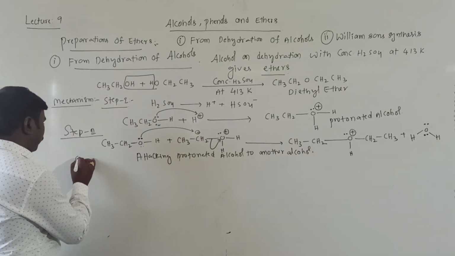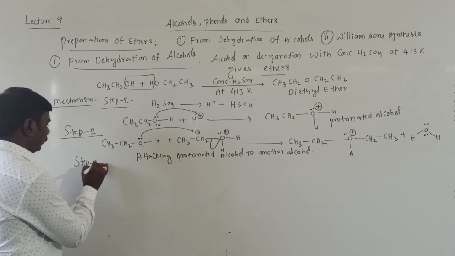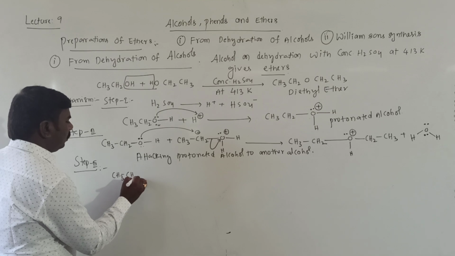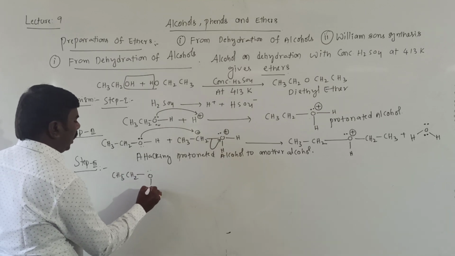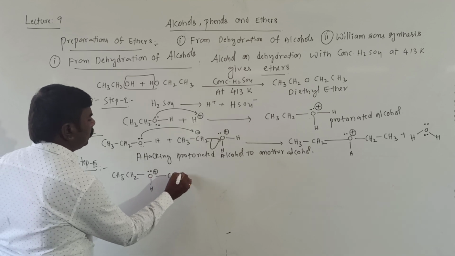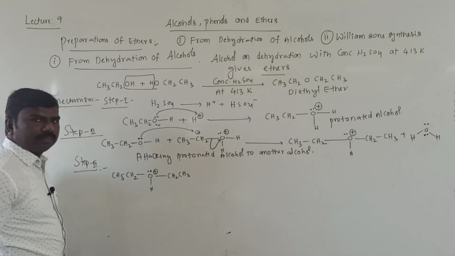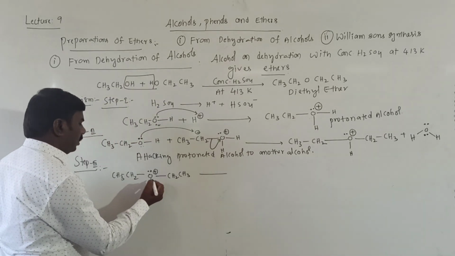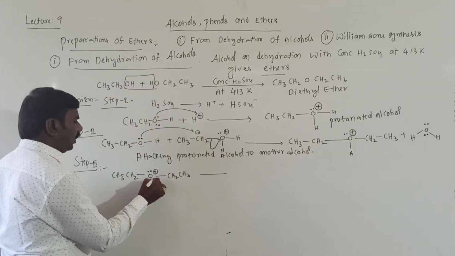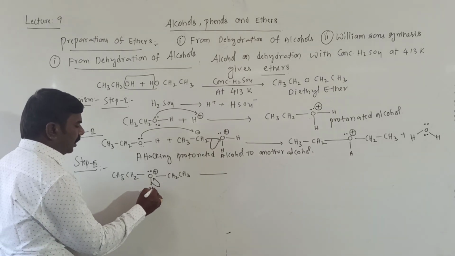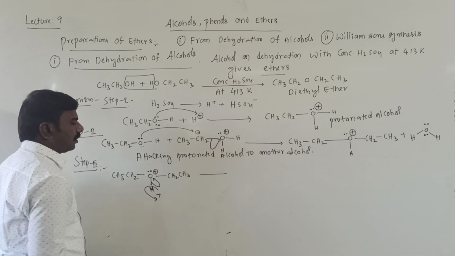Next, step 3, students. Step 3, CH3CH2OH plus CH2CH3. And here these two electrons are shifted to this oxygen side. Then H will be eliminated as H plus.